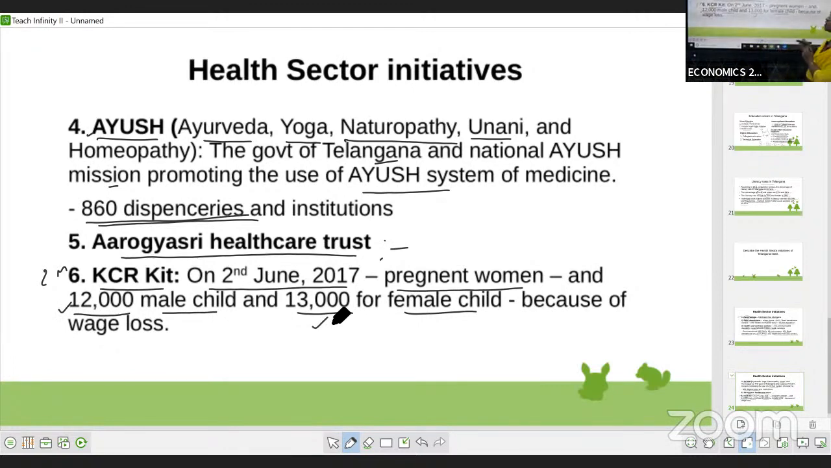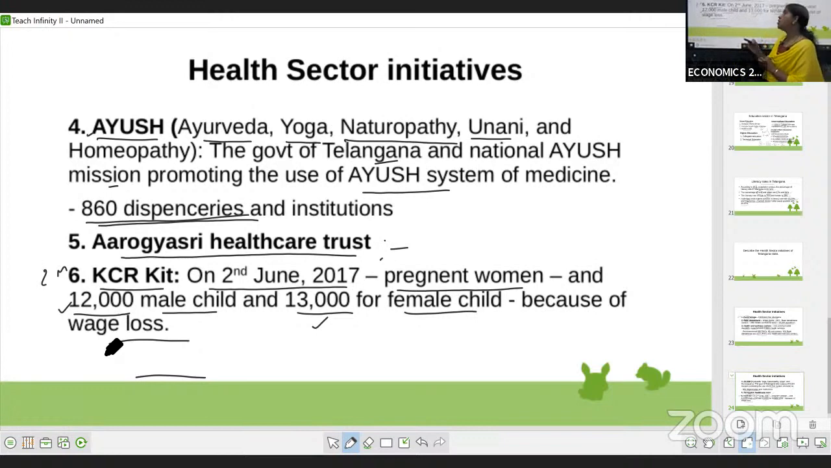Because during the pregnancy time, that's 9 months, the woman is not able to do any kind of earning works. She cannot participate in economic activities. Earning works means economic activities. We know that economic activities are the activities which we do for earning income. So when she is not doing any economic activity, she won't get any salary or wage. She loses these wages. She won't get any income.